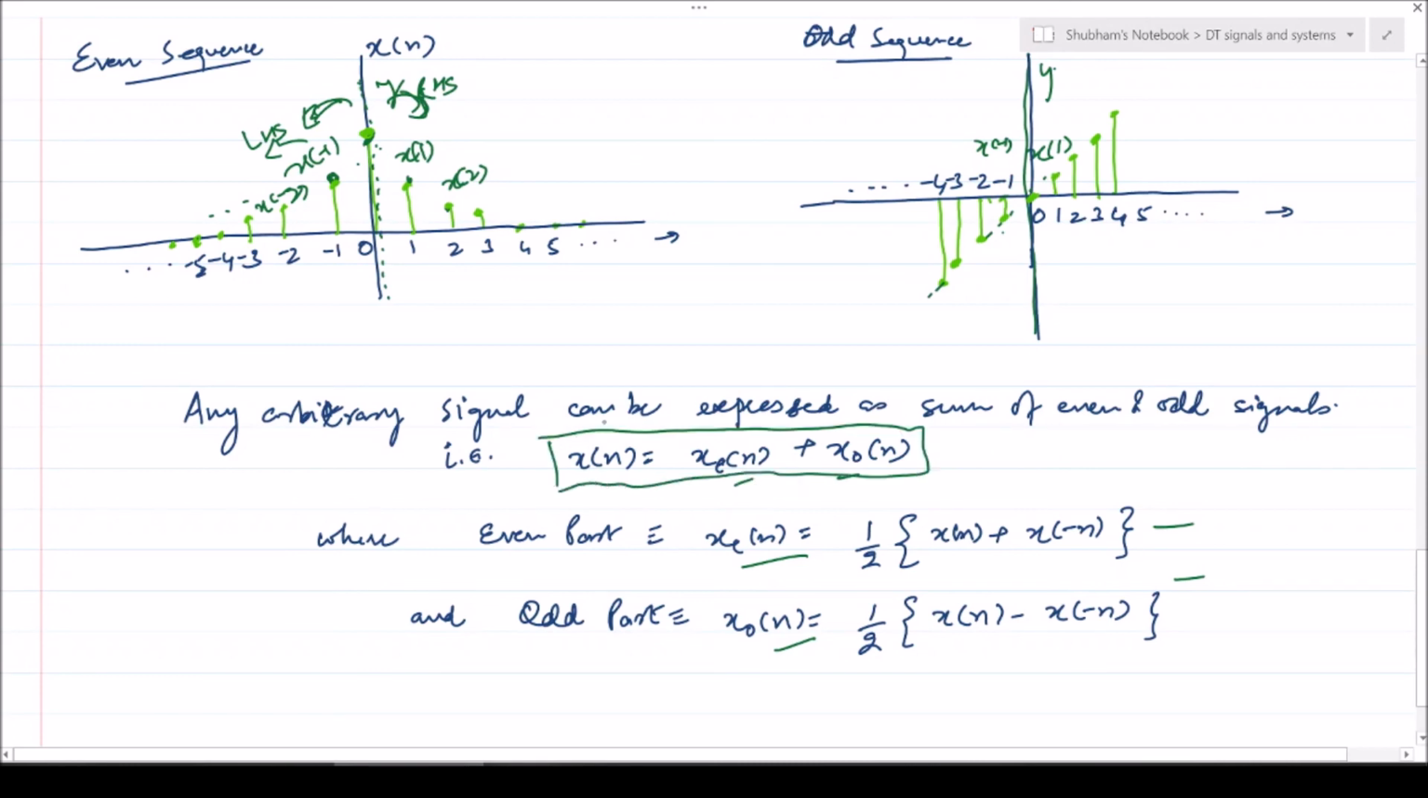So that was all the classification we will need for the further course in discrete time signal processing.